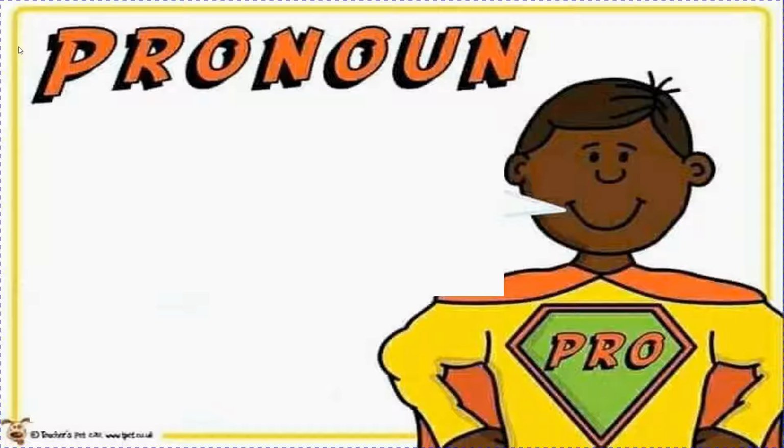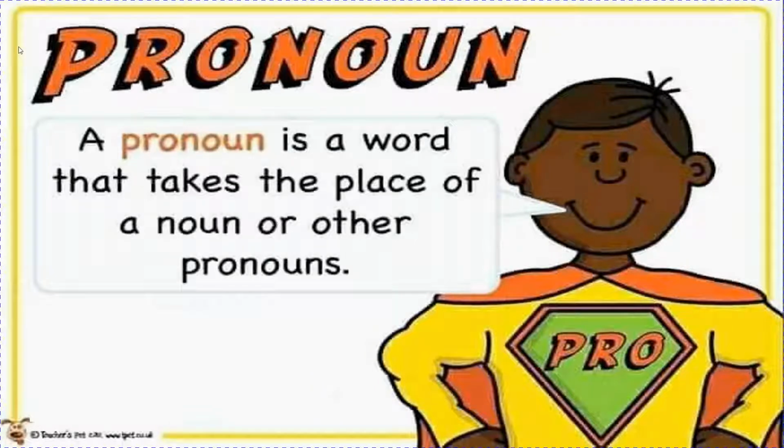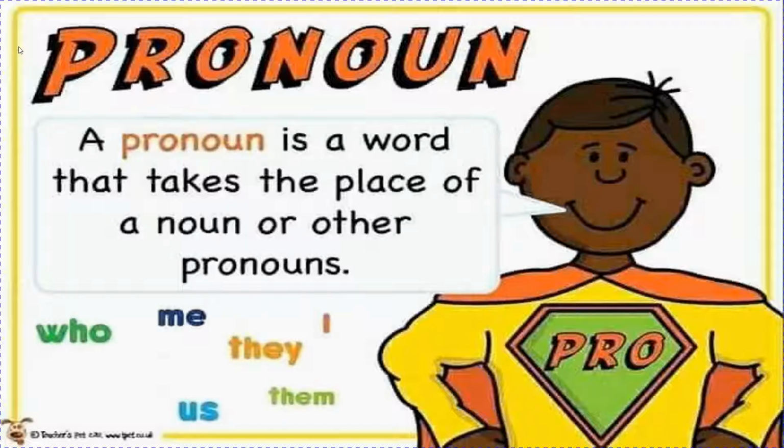So what should we do in place of Ria? We can say she. Ria is a girl. She studies in class 2. Everyone likes her. So she and her, they are used in place of a noun. And these words are called pronouns. So what is a pronoun, children? A pronoun is a word that takes the place of a noun or other pronouns. For example, who, me, they, I, us, them.